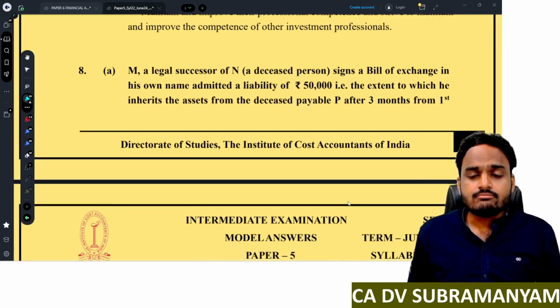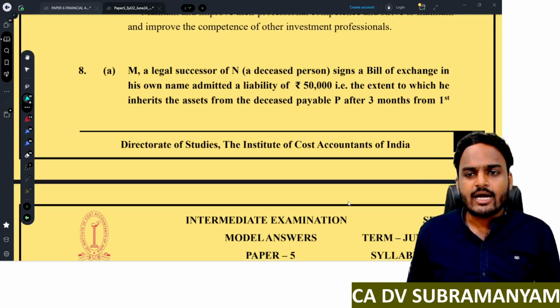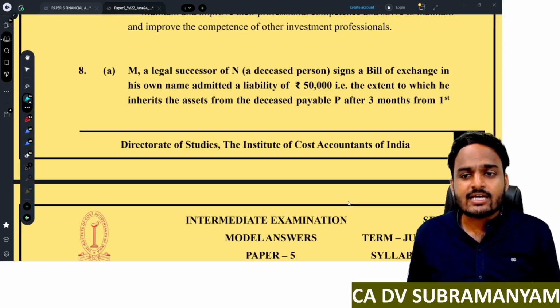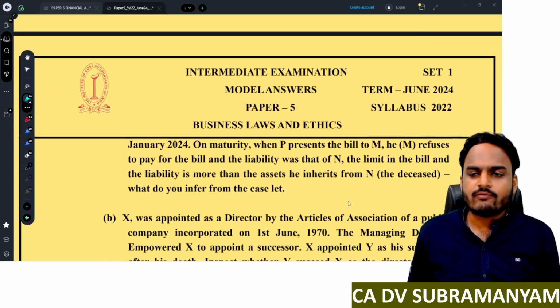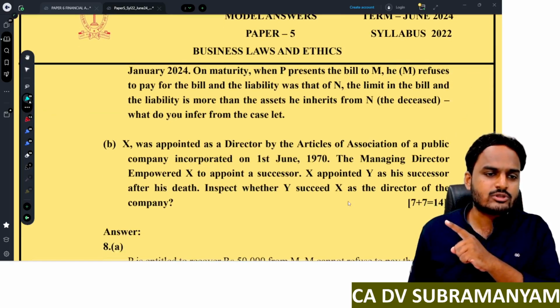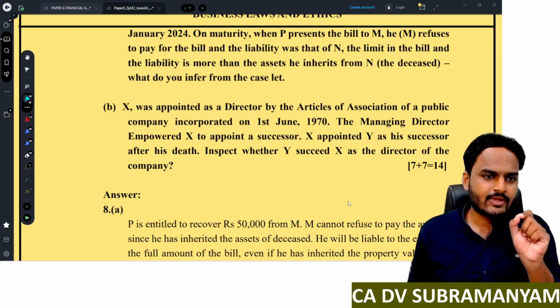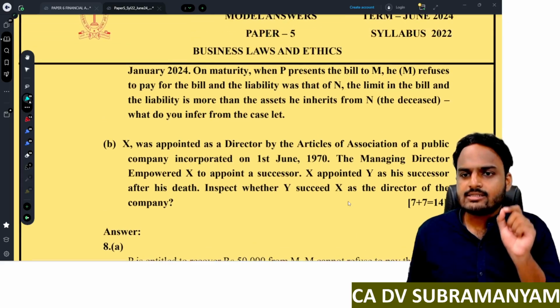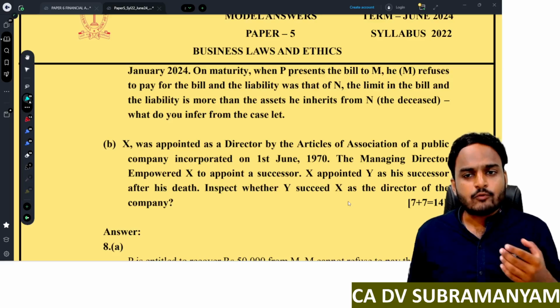Next one. M, a legal successor of N, signs a bill of exchange in his own name, admitted a liability of 50,000 to the extent of which he inherits the assets from deceased, payable to P after 3 months from 1st January 2024. See, in the entire question paper, only one practical question came. Only one practical question, that is, 8th question. 8th question, 8A is a practical question. On maturity, when P presents the bill to M, M refuses to pay the bill.